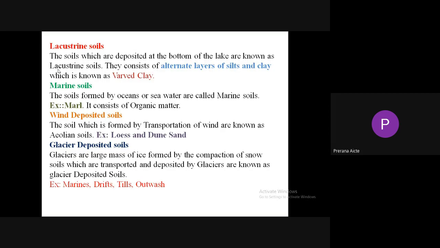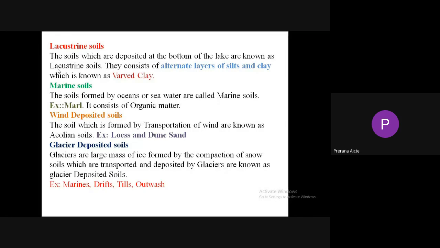Lacustrine soils. The soils which are deposited at the bottom of a lake are known as lacustrine soils. It is a GATE question. They consist of alternate layers of silt and clay. Alternate layers of sand, silt, and clay are river deposit soils, called loam.